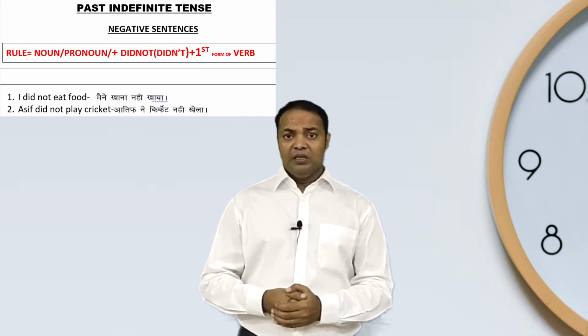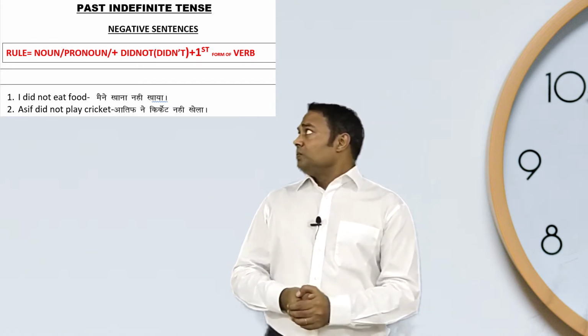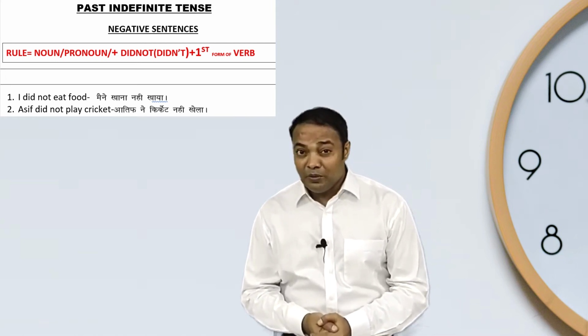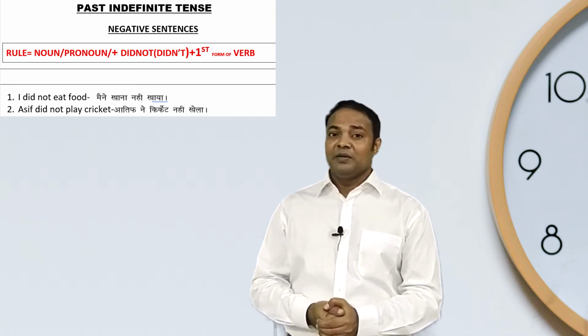So that was the rule for making positive sentences. Now I'll go to negative sentences. To make negative sentences of simple past tense, the rule will be: noun, pronoun or subject, plus did not, plus first form of verb, plus object.